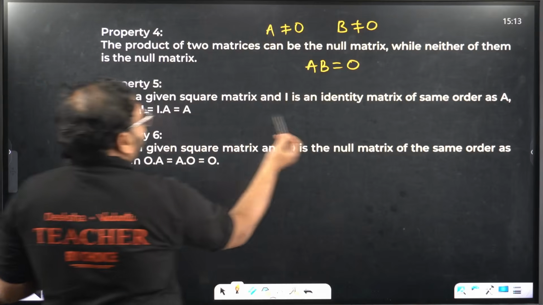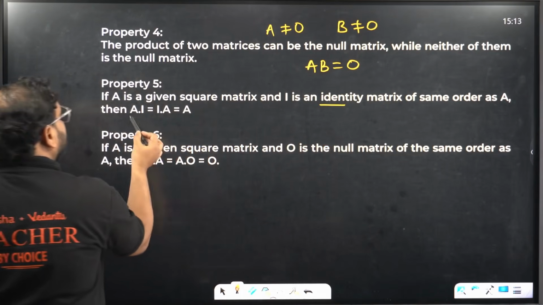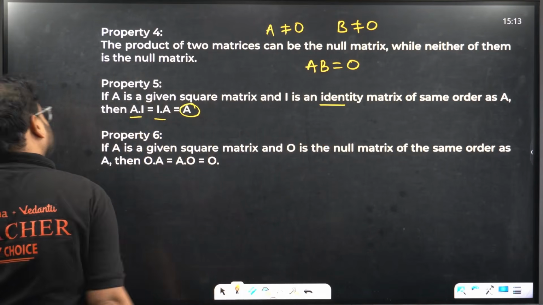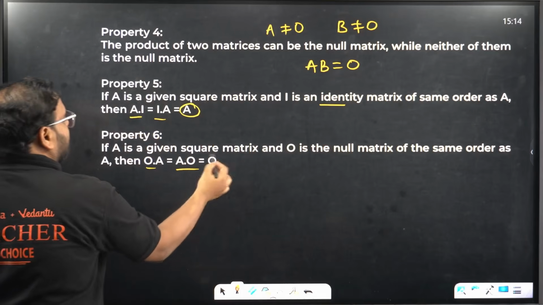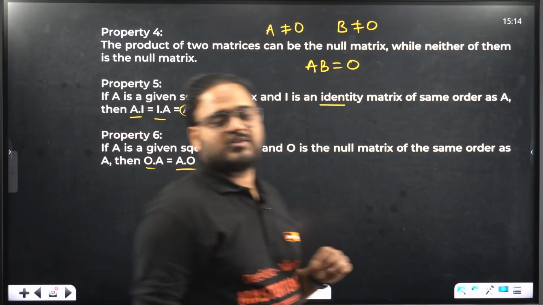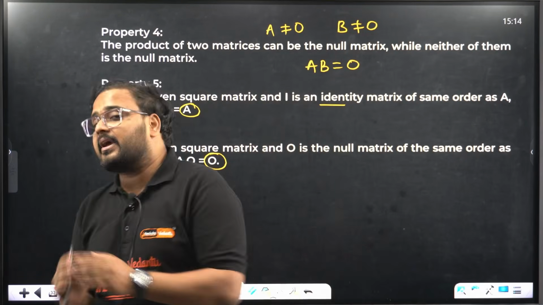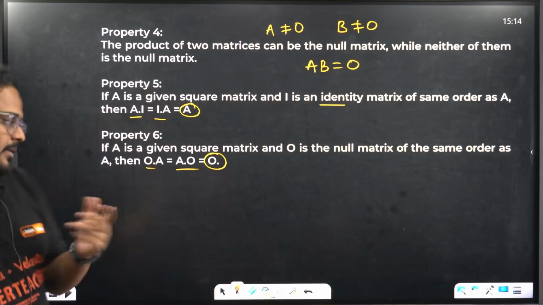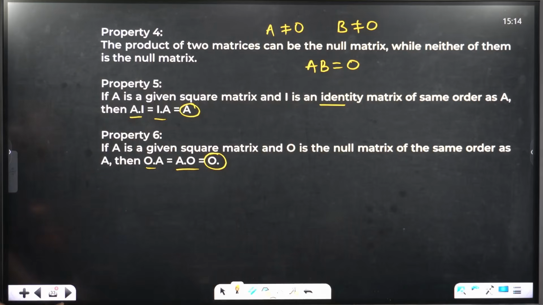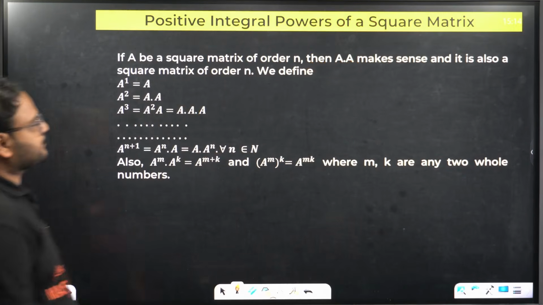This is again for the identity matrix. If you multiply with I, you get the result back as itself, and if you multiply with a null matrix, you get the answer as a null matrix only. So A into 0 is 0, A into I is A. Both of them are important.